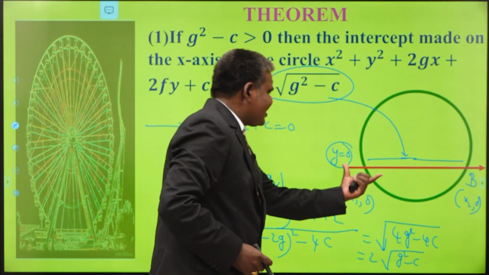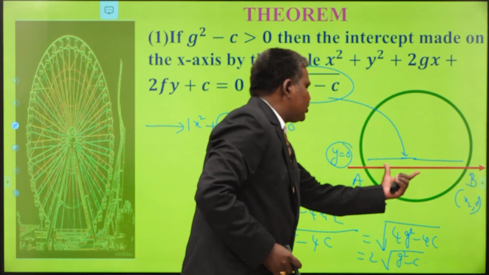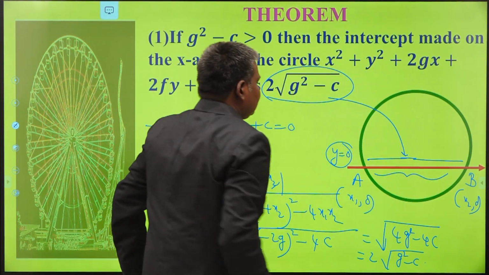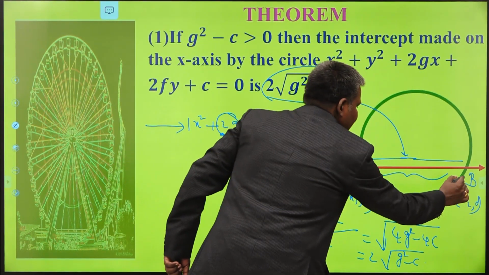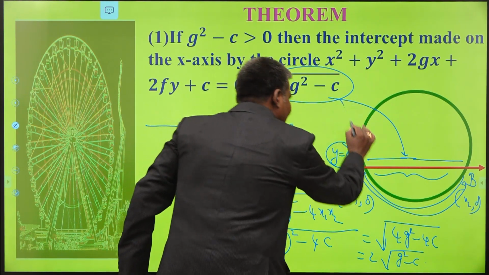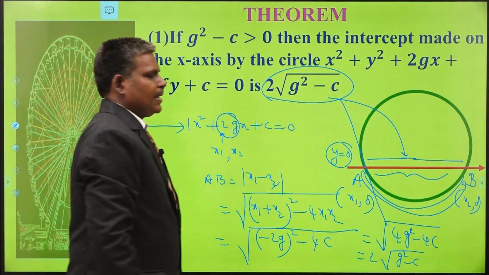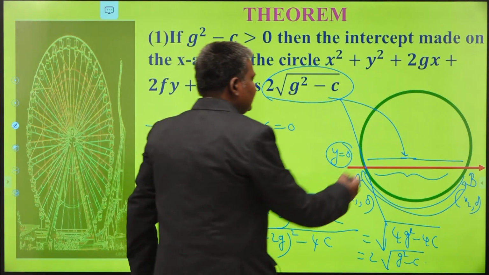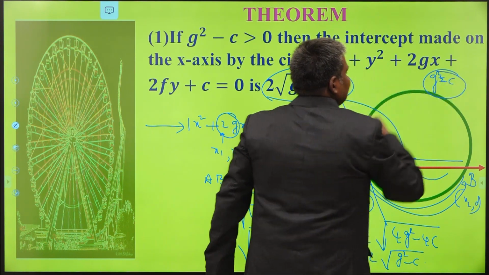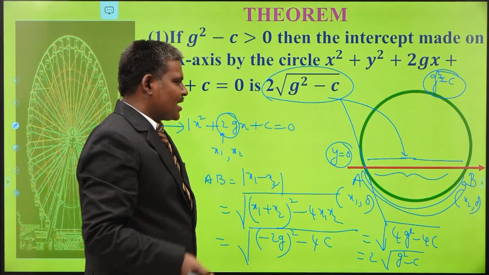If this length is 0, the line becomes tangent to the circle. If your length becomes 0, then the line becomes tangent. Either B approaches A or A approaches B. At that time, the line becomes tangent to the circle. So what is the condition? g square is equal to c is the condition that the circle touches the x-axis.